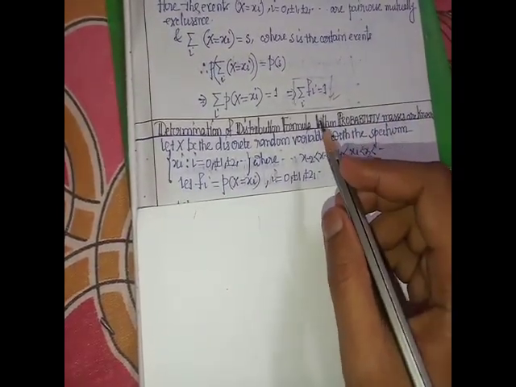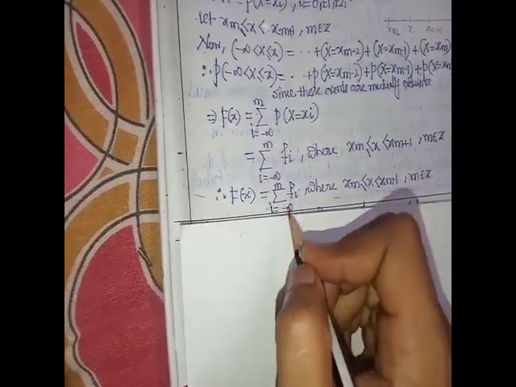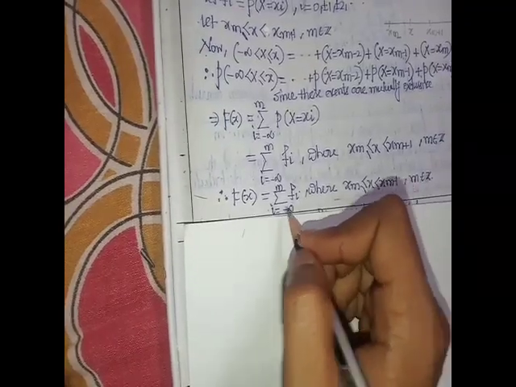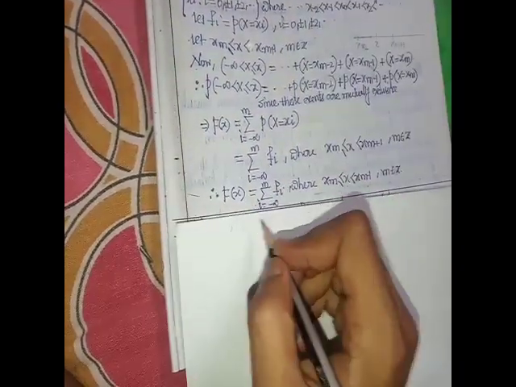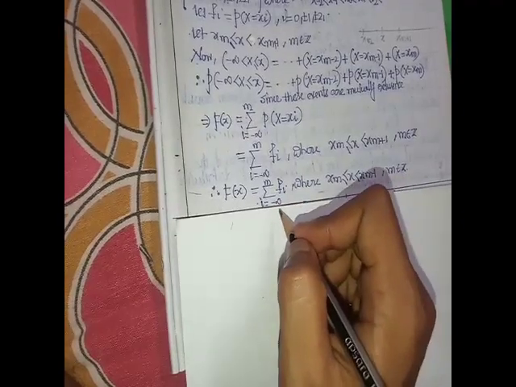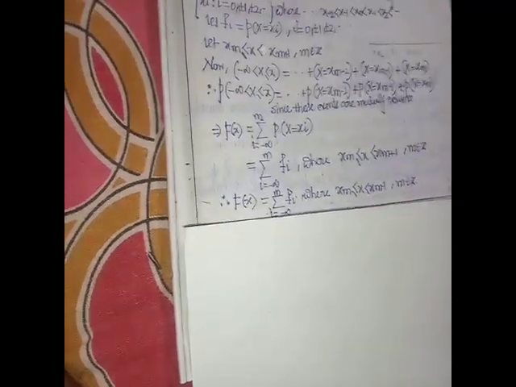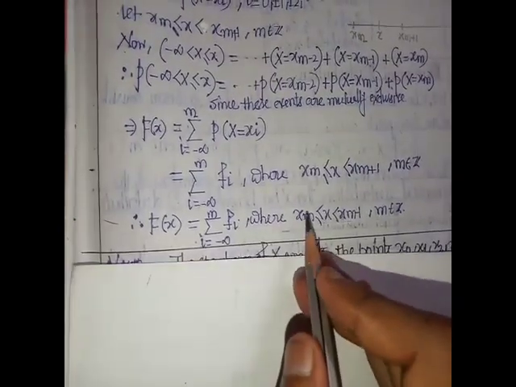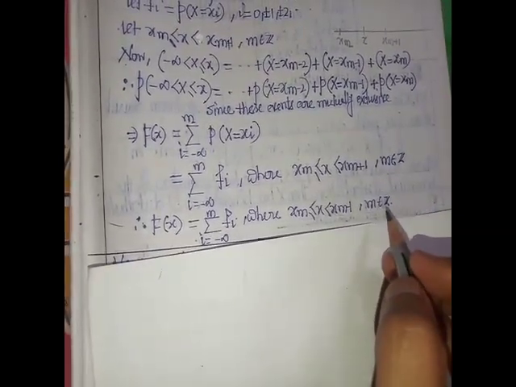Then what is the relation between the probability mass function and the distribution function? If capital F is the distribution function, then F(x) equals the summation of f_i, with i from minus infinity to m, where x_m is less than or equal to x and x is less than x_{m+1}, and m belongs to the integers.